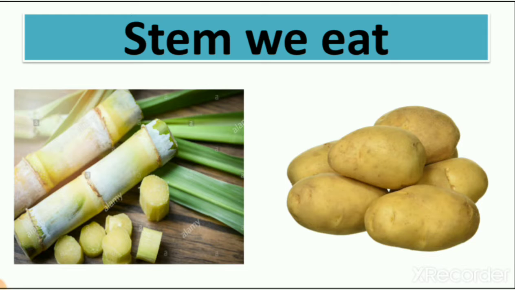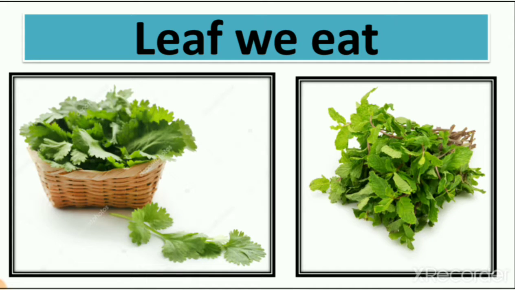We learn in this lesson about the stem part of the plant which we eat, like sugar cane, and we also learn about potato, that potato is the most eaten food all over the world. Then we learn about leaf we eat. So which leaf we eat? Coriander and mint.